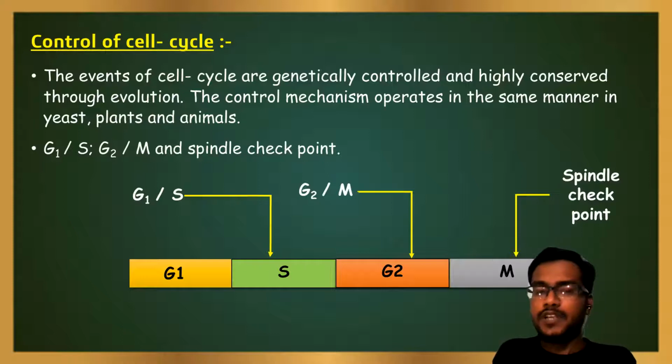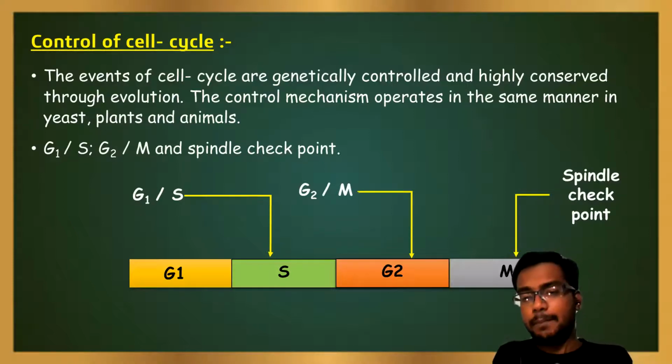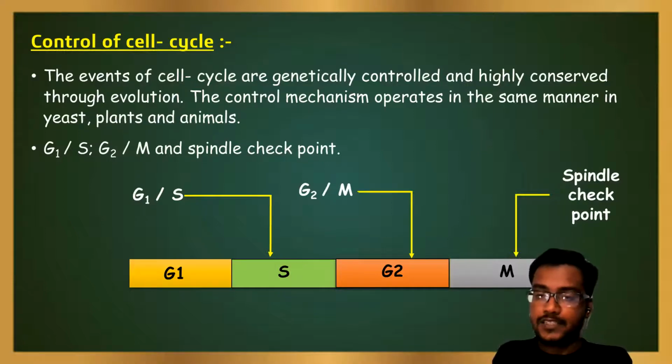Then comes the G2M checkpoint. G2M checkpoint is present in between the G2 and M phase. That ensures the success of DNA replication.